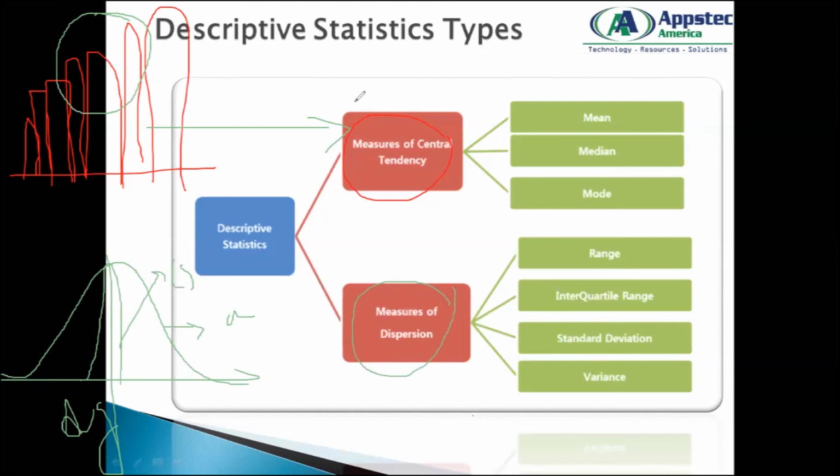So what are the ways that I can learn how to do a central tendency? Central tendency is done through mean, median, and mode, whereas my measure of dispersion is done through range, interquartile range, standard deviation, and variance. We're going to talk about these 3 plus 4, 7 items tomorrow, and see some further aspects of statistics.